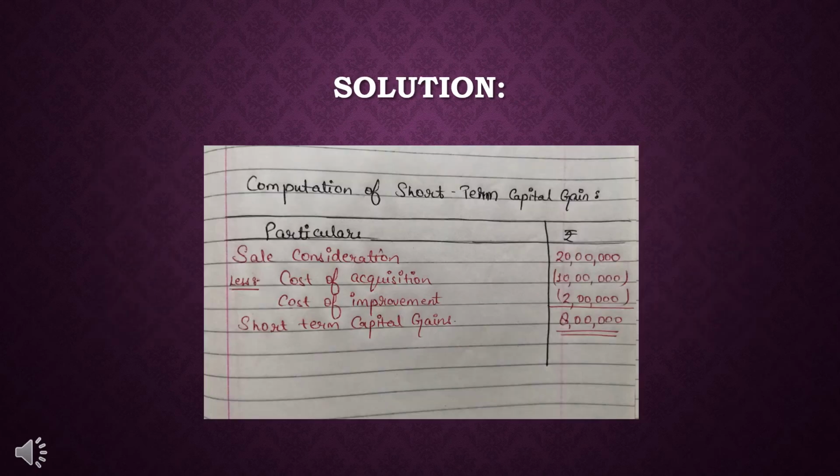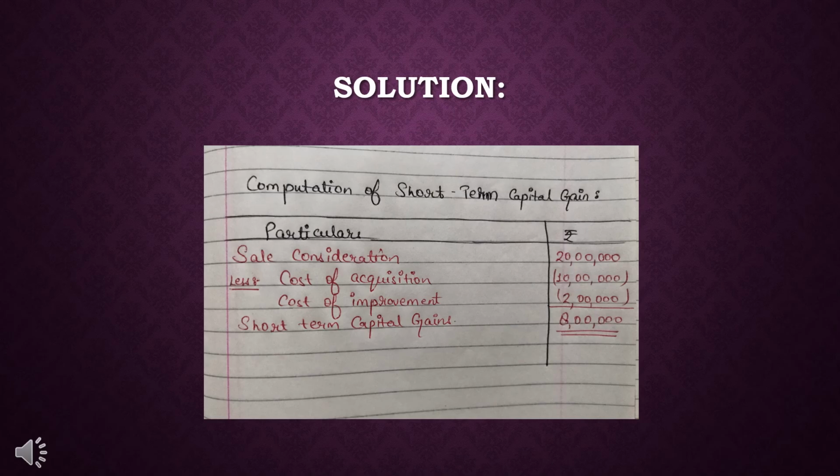So here is the solution for the given situation. I hope many of you have solved the question. If you are not able to solve the question, then don't worry. You can take the help of this solution. As we have seen in the question, this asset was acquired in July 2017 and sold in April 2019.